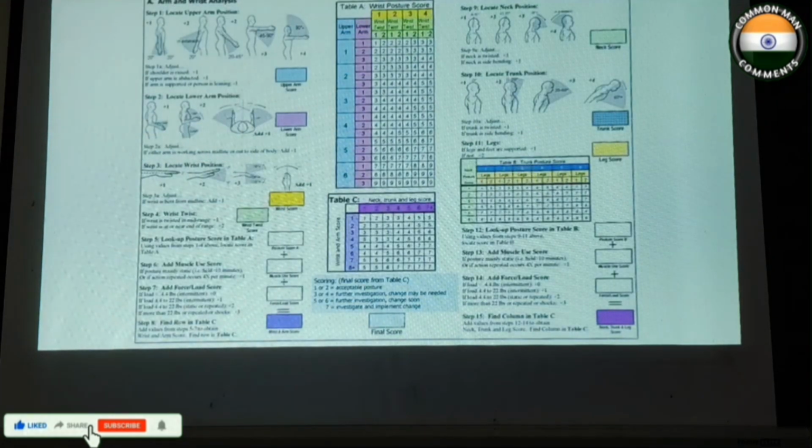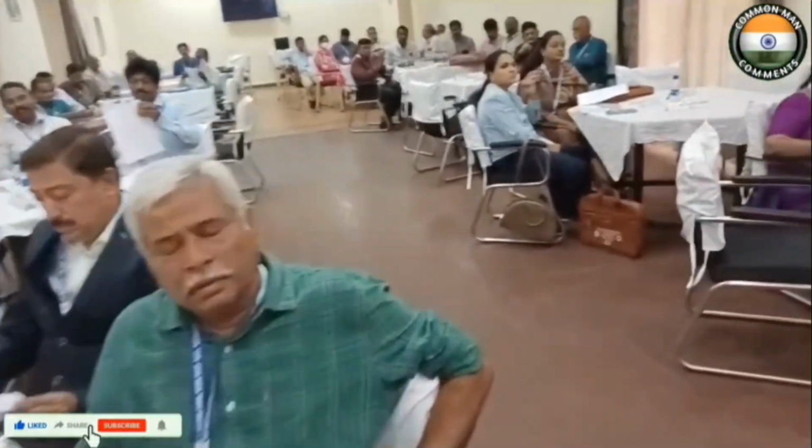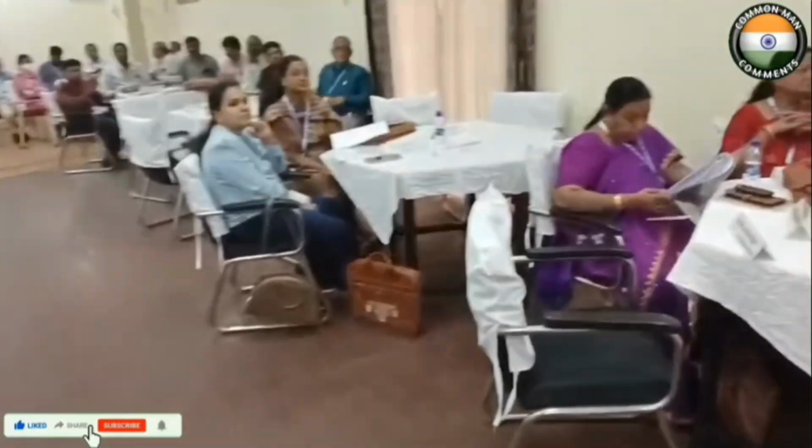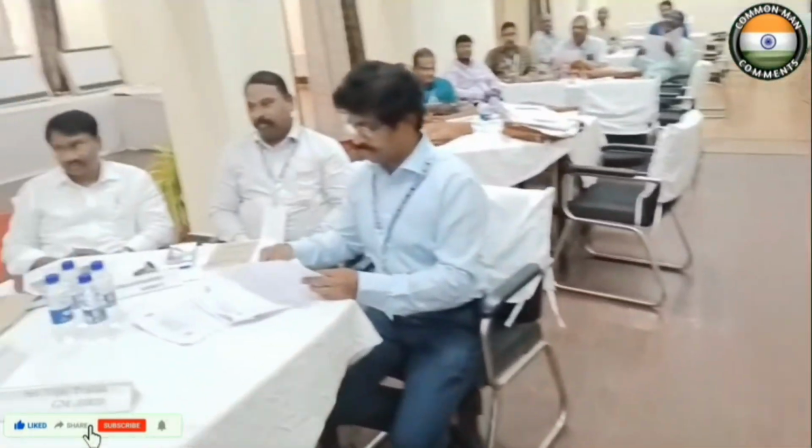So this is the chart we used to check for upper limb assessment. That is, it includes arm and wrist analysis. In that, we have to check the position of arm, that is 1 plus, 2 plus, 3 plus based on the number of degrees. And step 2, we check for the lower arm position, and then after comparing the scoring of both step 1 and step 2 according to the chart, we need to